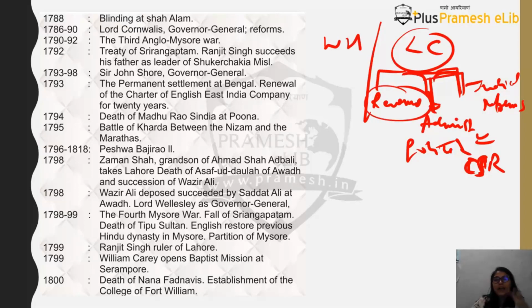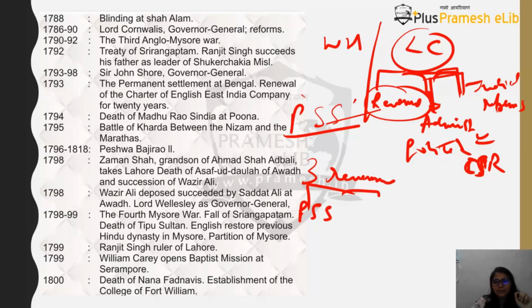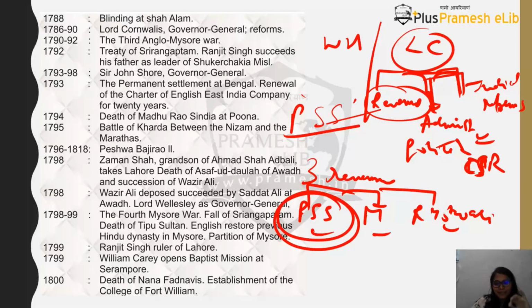What are revenue reforms? Lord Cornwallis started a new system of revenue collection which was called the permanent settlement system. So there are three kinds of revenue system that came. One was the permanent settlement system, the other was the Mahalwari system, and third was Ryotwari. Okay, introduced by different Governor Generals, different people at different times. First one was the permanent settlement system, which was introduced by Lord Cornwallis. And what is this land revenue about? This is basically fixation of revenues.